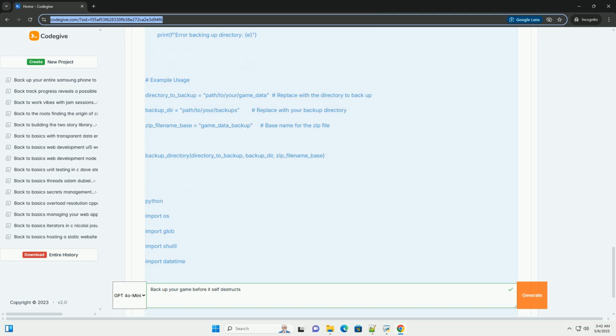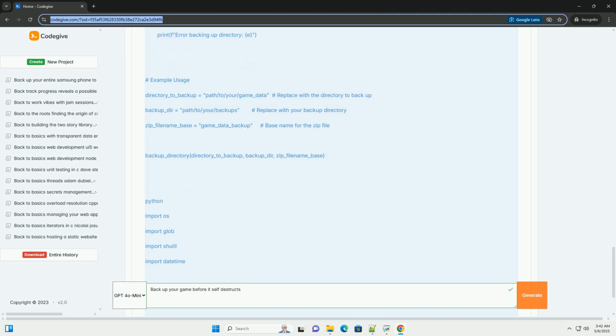Backups are your safety net. They are the recovery plan that allows you to restore your game to a functional state after a disaster. General backup strategies. There are two main strategies. 1. Local backups, backing up data to a separate location on the same device or a directly connected device, external hard drive, USB drive. Fast and convenient for quick restores. 2. Remote backups, backing up data to a cloud storage service or a separate server. Provides protection against local disasters. Combining both is often the best approach.